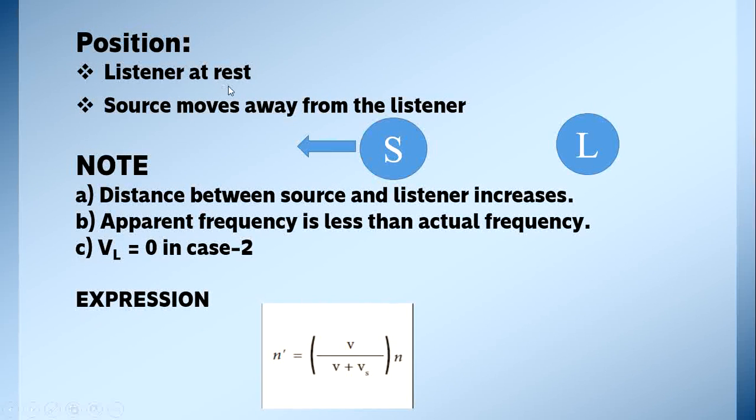Now listener at rest. Source moves away from the listener. Then the distance increases between source and listener. Apparent frequency is less than actual frequency. When the distance increases, apparent frequency decreases. Now which one is at rest? Listener. So the listener velocity becomes 0. When moving away, which expression do we take? Second expression. What is the second expression? (V minus VL) by (V plus Vs). In that, VL becomes 0. So V by (V plus Vs).